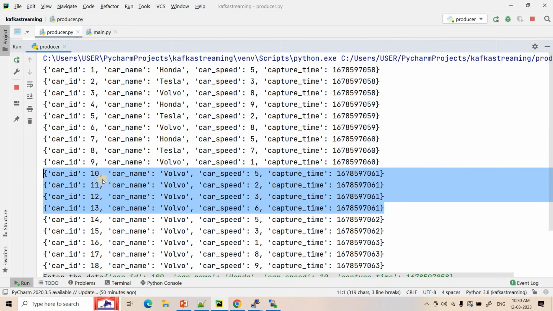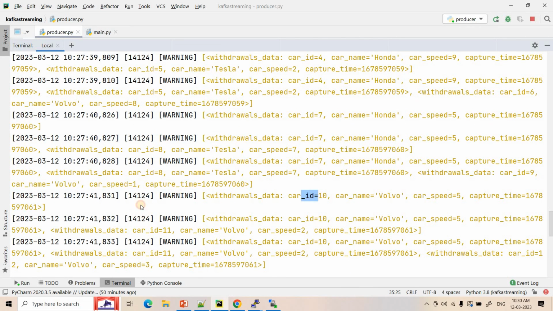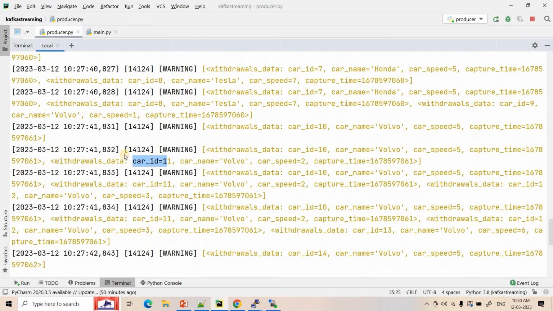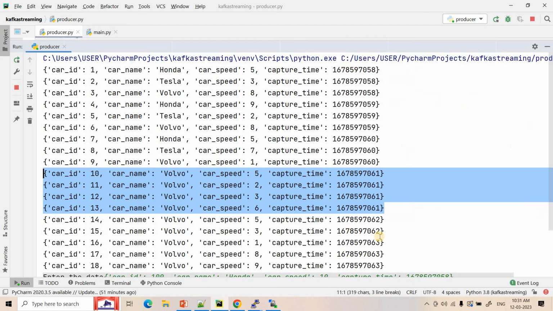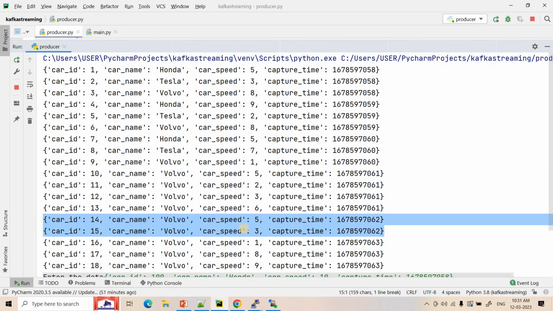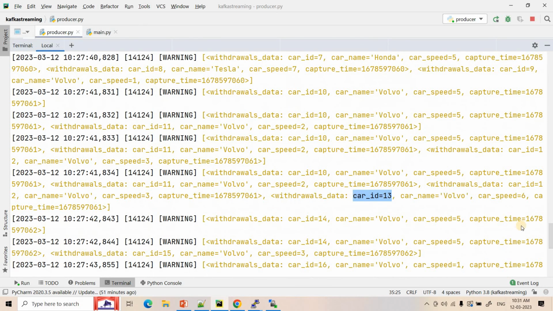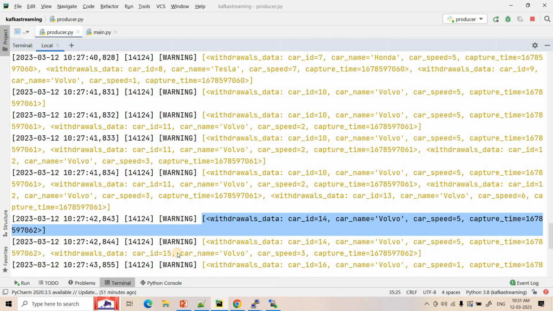The next window has 4 events, that is car ID 10, 11, 12, 13. If you observe here, car ID 10 came, one single element, then car ID 11 also got appended in that same list because they are in the same window. Then here, if you see, car ID 12 also came, and then we have our car ID 13 also, right? Now this tumbling window is over. The next tumbling window starts for the 062 Unix timestamp, which has only 2 events, car ID 14 and 15. Okay. So if you see here, a new tumbling window starts. So it is a fresh list, and car ID 14 and car ID 15 came.